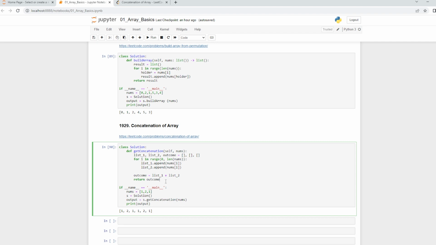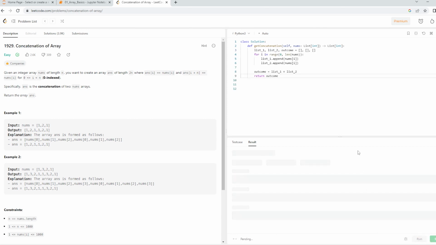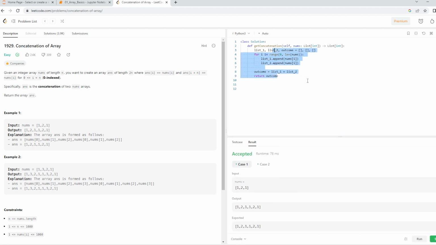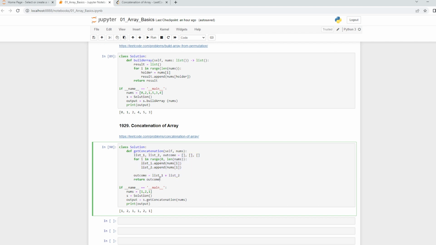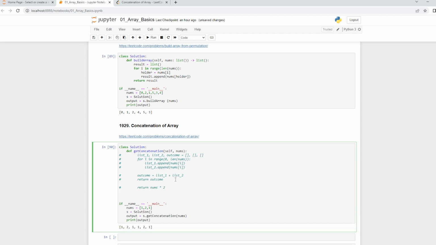But if you think about it, this is not a very good looking solution. See, it works. If I copy and go and check it over here, it is going to work. There is no way it is not going to work. I can also submit it, but it is not, I would say, a very good looking function. So we will now look at another method. I'll just comment this out. Also, this function will work, which is essentially going to be return followed by nums into 2. But still, that is not a practical way to solve this.